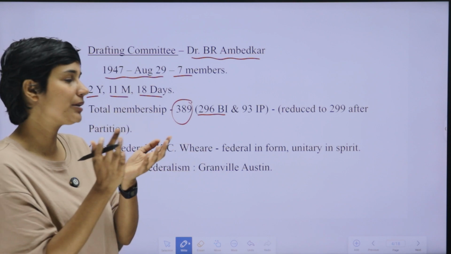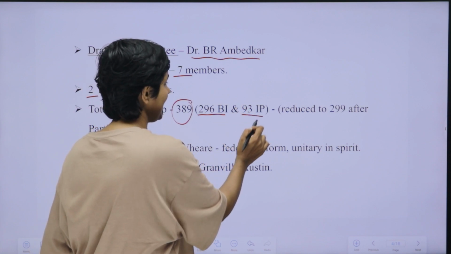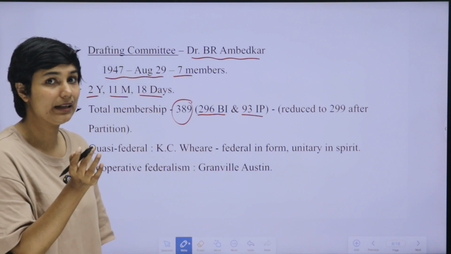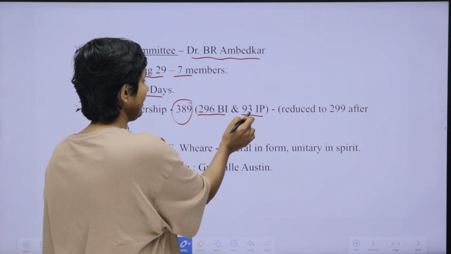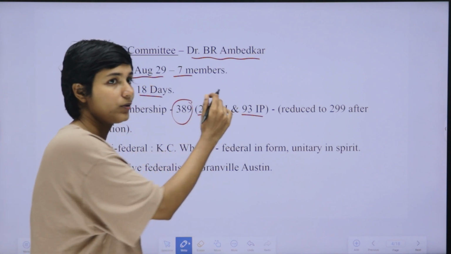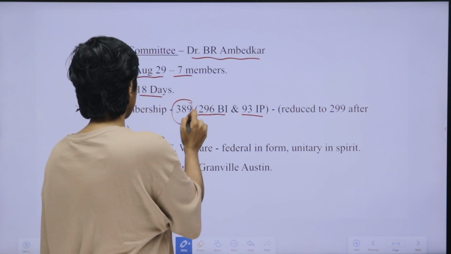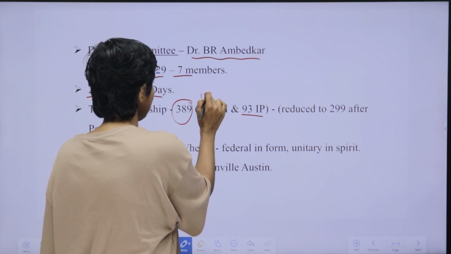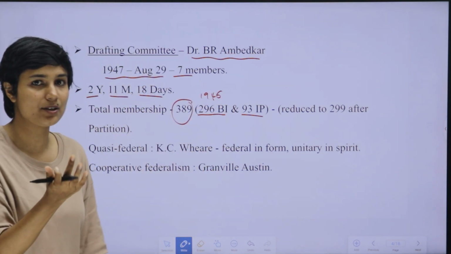It included members from British Indian provinces and Indian princely states. 93 members were from the Indian princely states. So total 296 plus 93, that is 389 members, was the total membership of the Constituent Assembly at the time of formation. In the year 1946, this was the total membership of India's Constituent Assembly.